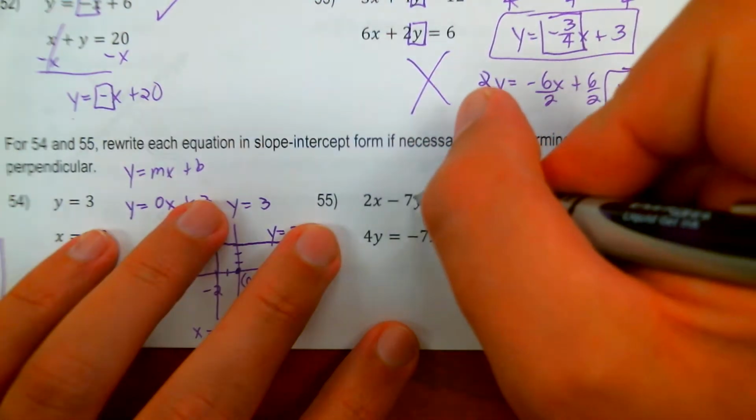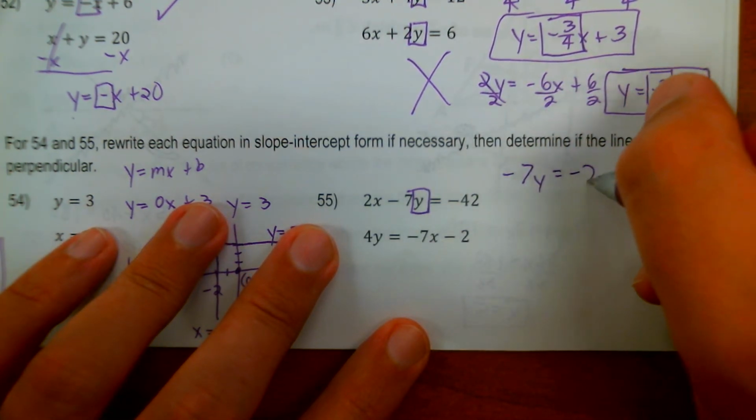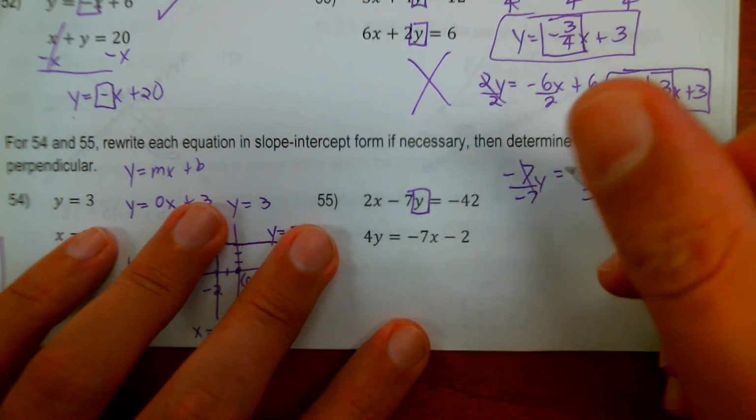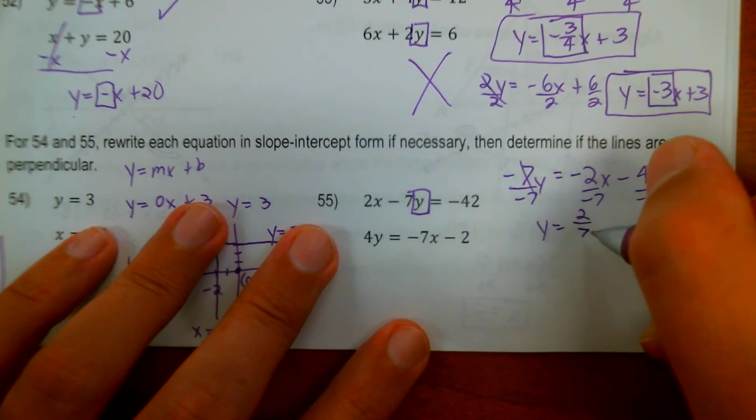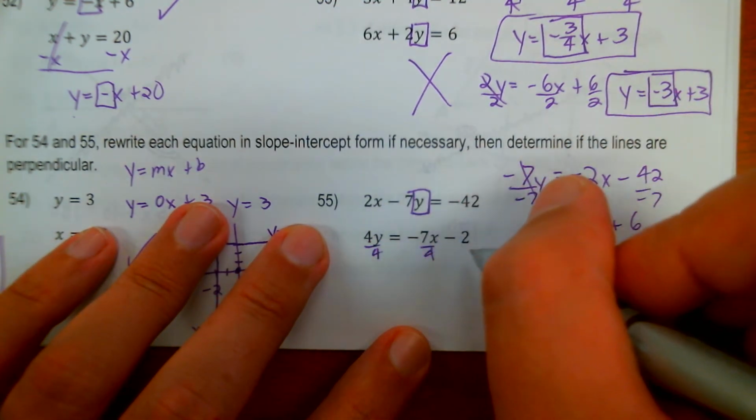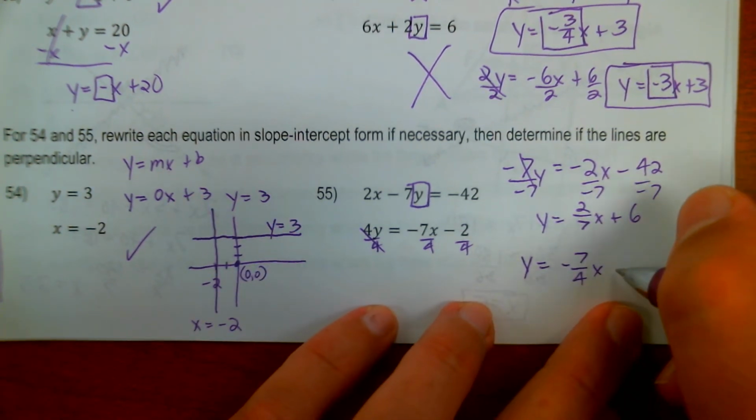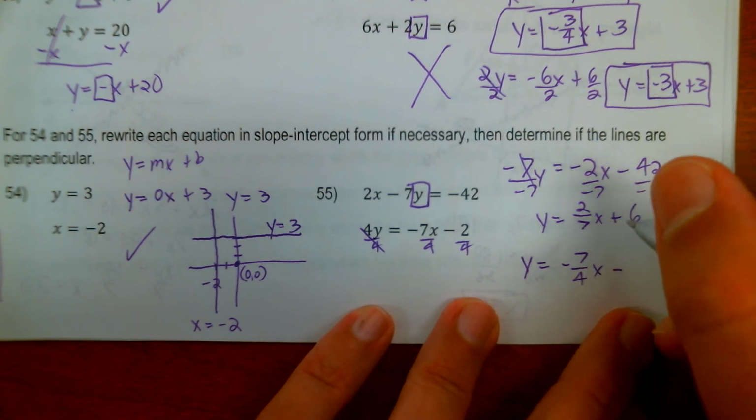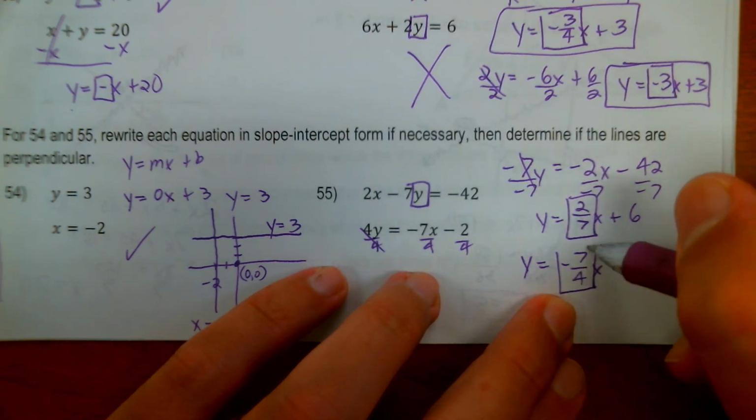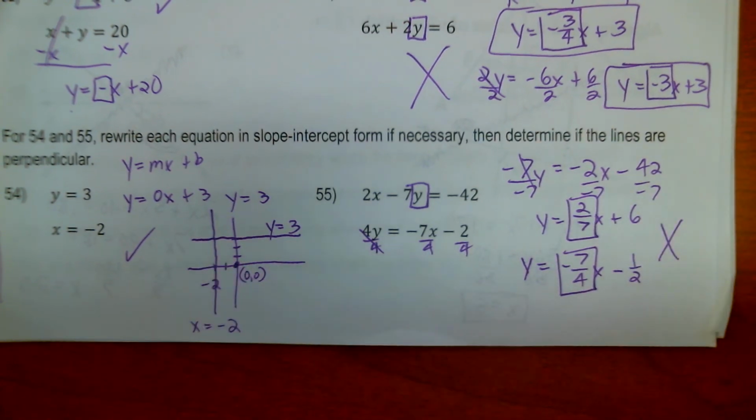Okay, 55, we need to get this guy by himself, so let's subtract 2x from both sides. Negative 7y equals negative 2x minus 42. Divide everything by negative 7. That's going to be y equals positive 2/7 x plus 6 for that equation. Here I just need to divide everything by 4. Y equals negative 7/4 x minus a half. Okay, so obviously 2/7 and negative 7/4 are not negative reciprocals of each other. So no, these two lines are not perpendicular.